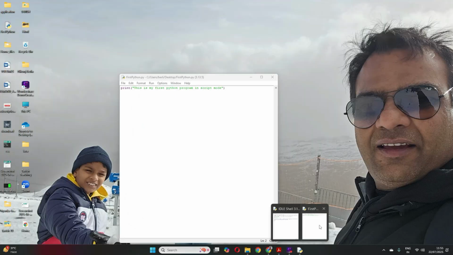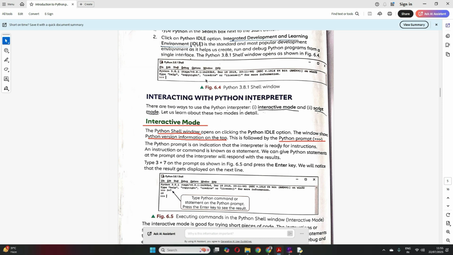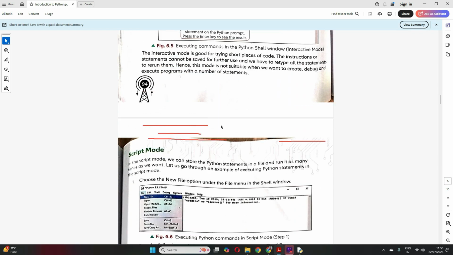And in script mode you can write your program and save it also. Clear? So this is the script and interactive mode that you have seen. I told you the interactive mode is good for trying short pieces of code because you cannot save it for further use. Hence, when you have to reuse it, you have to retype all the statements to rerun. So it is not suitable for bigger pieces of code.